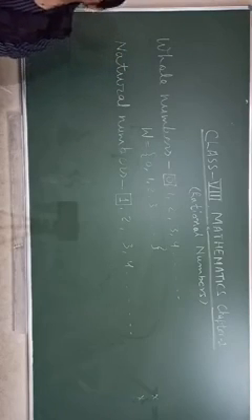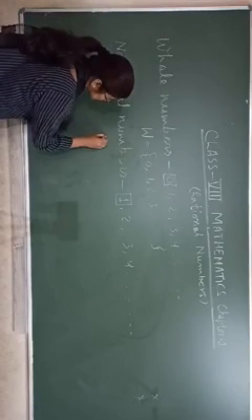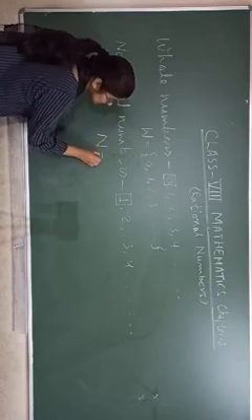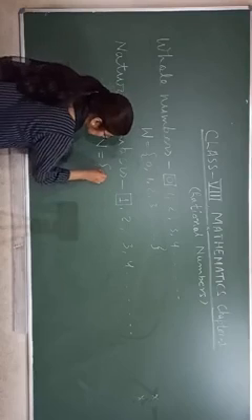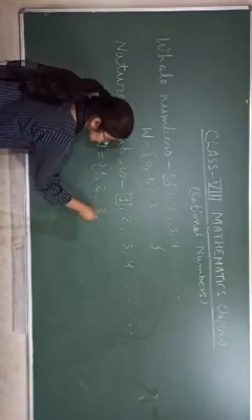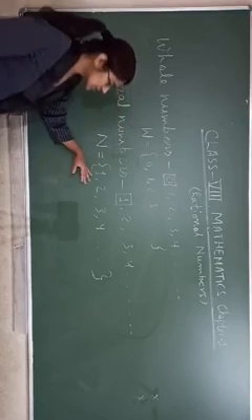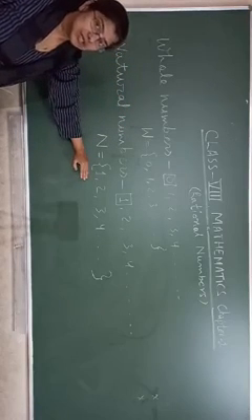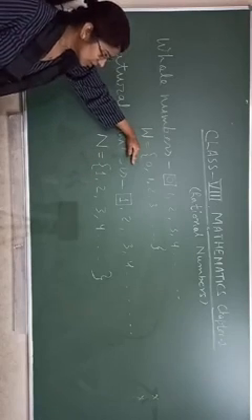Now, the set of natural numbers. We represent natural numbers by capital N, and in set form you will write it like that: curly bracket 1, 2, 3, 4, and so on. This is a set of natural numbers. It will contain only natural numbers.